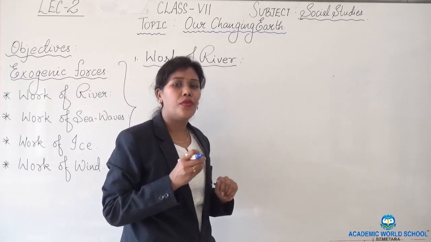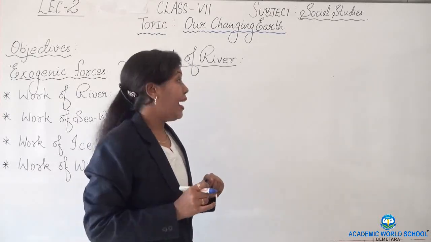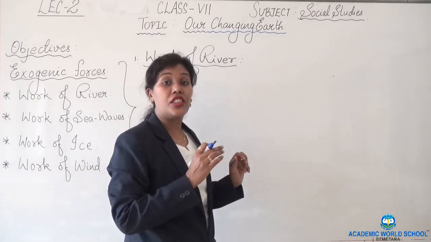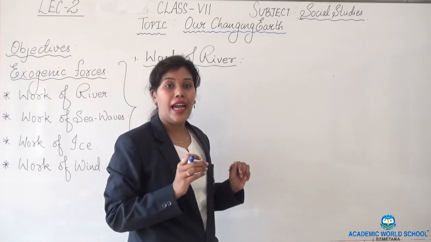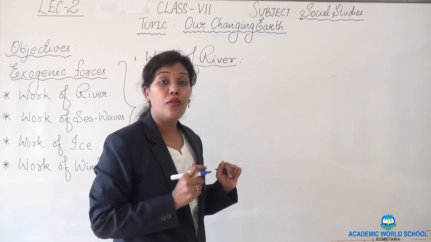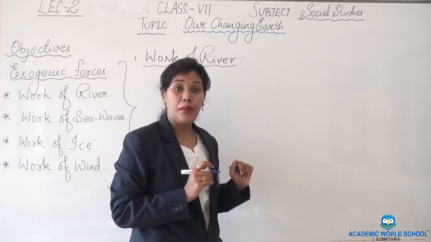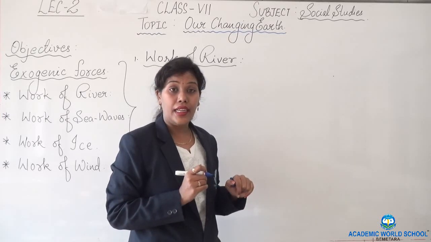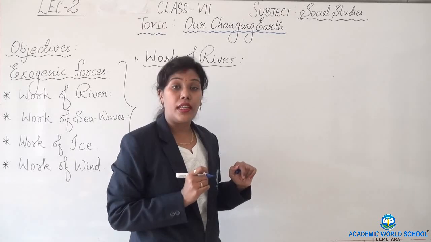It erodes sands, fragments and small rocks. When this running water reaches steep rocks and falls down into a deep valley, a waterfall forms. When the running water reaches the steep angle and falls down the valley side, it forms a new landform, that is a waterfall.